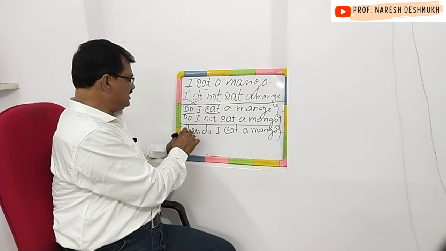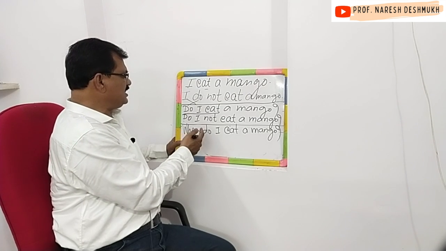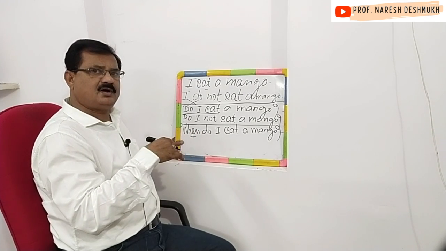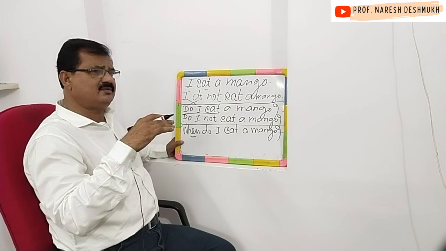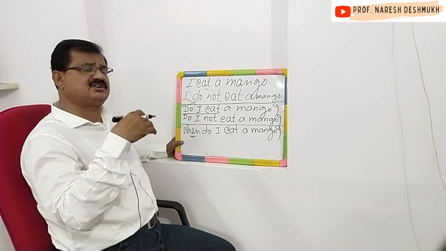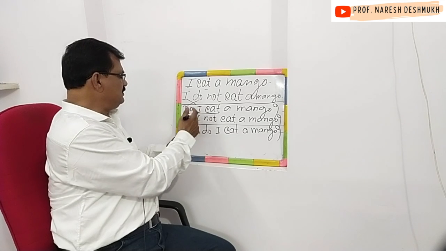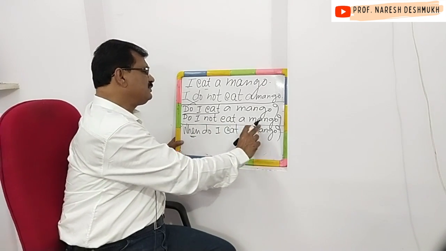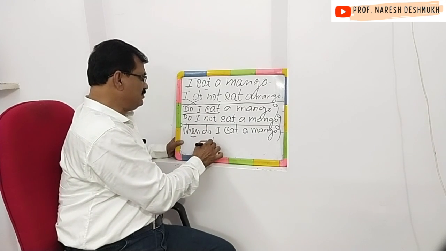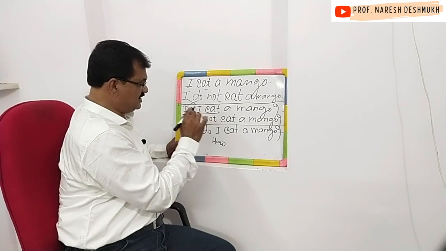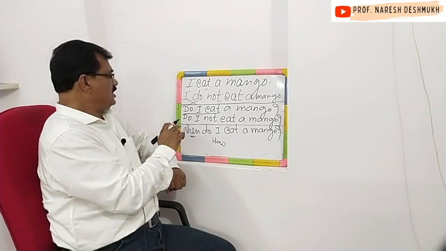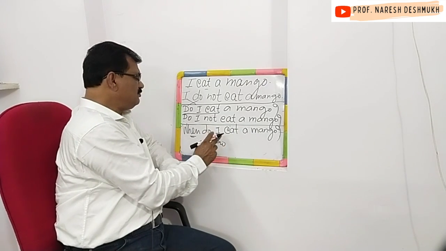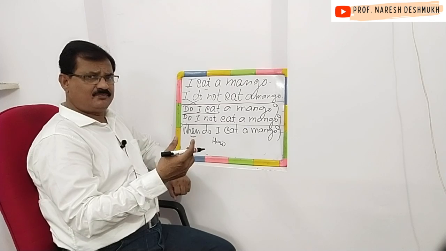In place of when, we can use so many interrogative words, means questionable words. In place of when, I use how now. How do I eat a mango? मी आंबा कसा खातो. How means कसा, कशी, कसे in Marathi. मी आंबा कशा प्रकारे खातो.